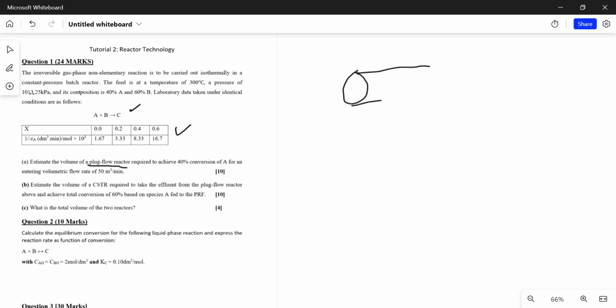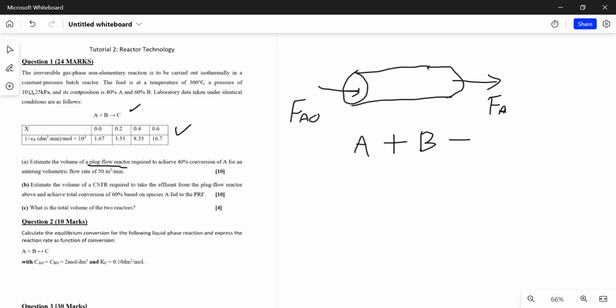If it's a plug flow reactor, you just sketch. This is a tubular reactor. So in a tubular reactor, that becomes FA0, and that is FA. This is the entering flow rate, and this is the initial flow rate. And then after that, you're given the chemical reaction equation: species A reacts with species B, giving out species C. So that's how your chemical reaction equation looks.